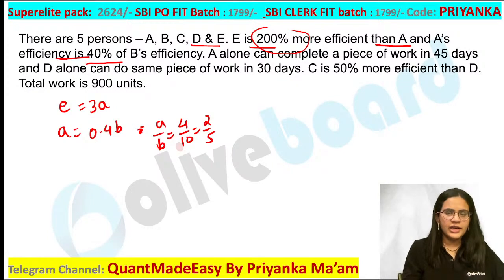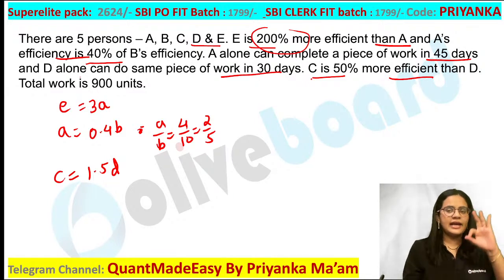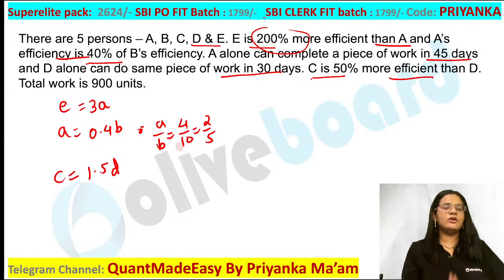Now A alone can do a piece of work in 45 days and D alone can do a piece of work in 30 days, and they have also provided that C is 50% more efficient than D. So C is 1.5 times efficient than D here. C value is 1.5 times of D. Now once you have written all these equations, I can also calculate the direct value of the efficiency.